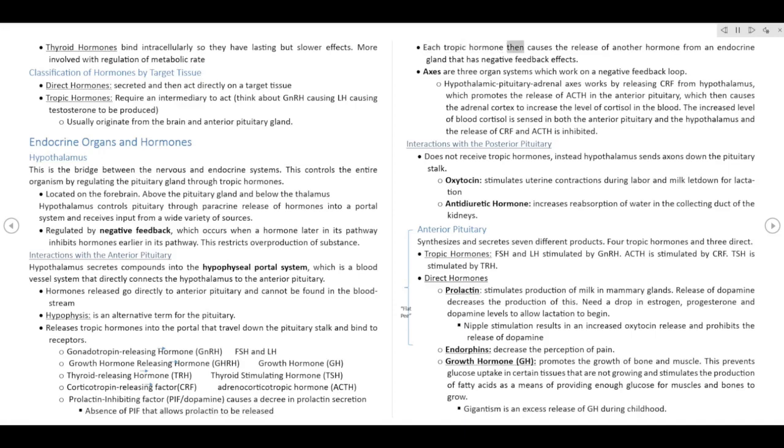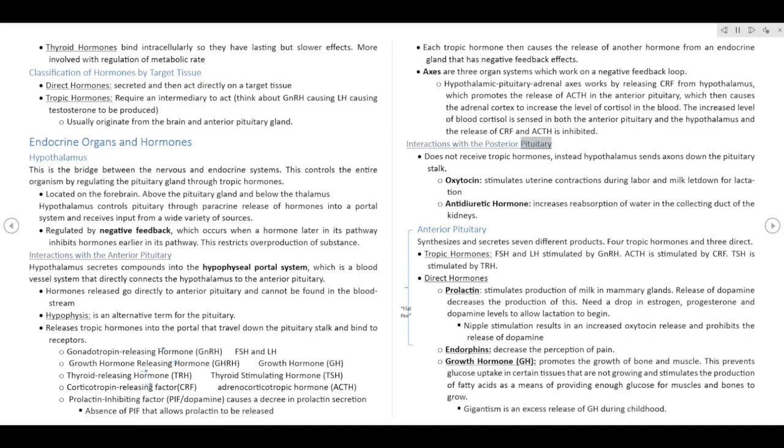Each tropic hormone then causes the release of another hormone from an endocrine gland that has negative feedback effects. Axes are three organ systems which work on a negative feedback loop. The hypothalamic-pituitary-adrenal axis works by releasing CRF from the hypothalamus, which promotes the release of ACTH in the anterior pituitary, which then causes the adrenal cortex to increase the level of cortisol in the blood. The increased level of blood cortisol is sensed in both the anterior pituitary and the hypothalamus, and the release of CRF and ACTH is inhibited.